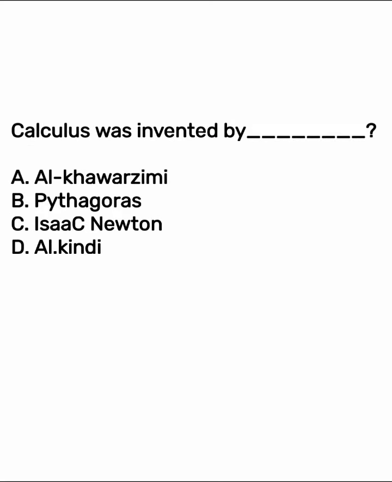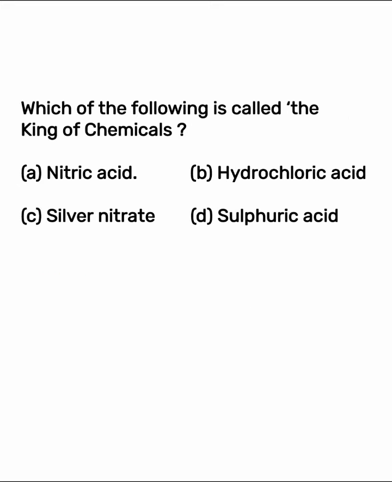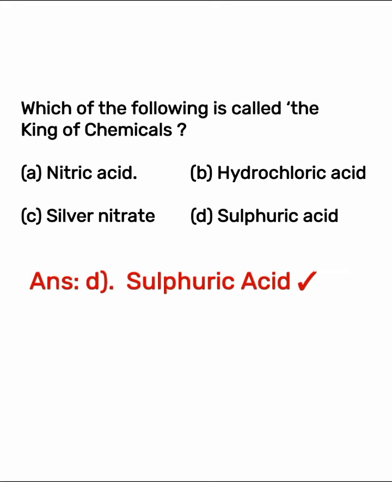Calculus was invented by option A, Cosme. Option B, Pythagoras. Option C, Isaac Newton. Option C, Isaac Newton is the right answer. Which of the following is called the king of chemicals? The right answer is option D, sulfuric acid.